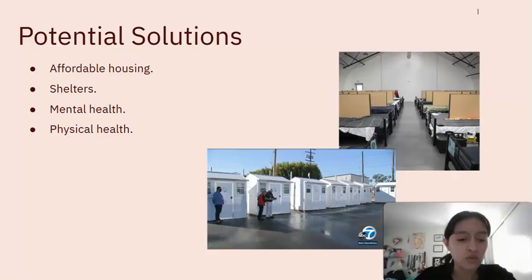A potential solution would be to continue to expand affordable housing. The more reasonably priced homes available, the better. I think it's important to emphasize shelters. While permanent housing is the long-term goal, considering how many unsheltered people we have, getting people off the streets first should be a priority. And addressing mental health and physical health is crucial because people struggling with these things have a harder time sustaining themselves. So services to support these people should be made.